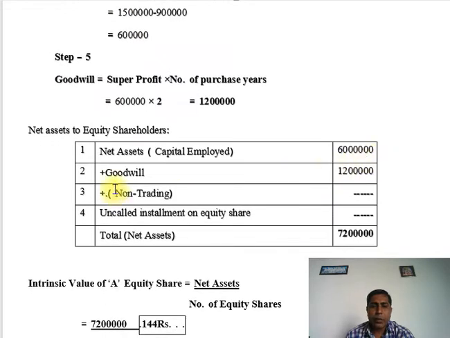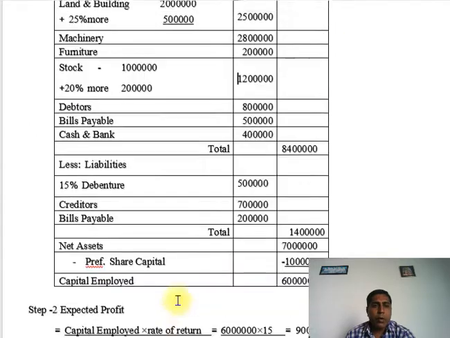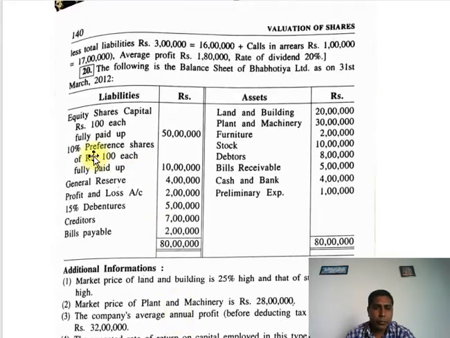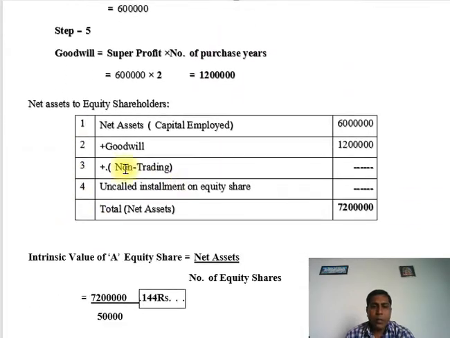So 60 lakhs plus goodwill. So we find out 12 lakhs. In this example, there is no non-trading investment and uncalled installment on equity shares because there are fully paid up shares. But for your kind information, I note down here whenever there is no non-trading investment and uncalled installment, you make the dash as zero value. Now total assets 72 lakhs.